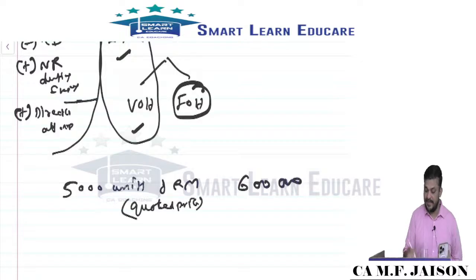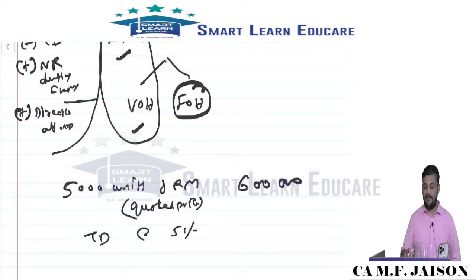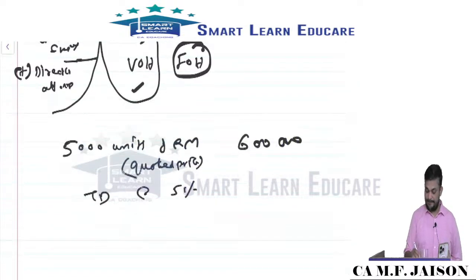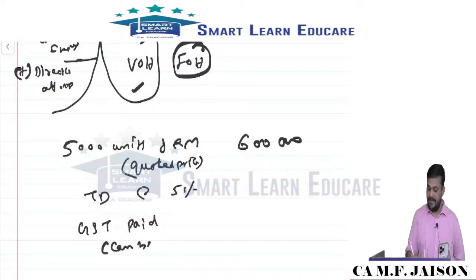Quoted price is 6 lakhs. Trade discount offered at 5%. GST paid can be availed as input.